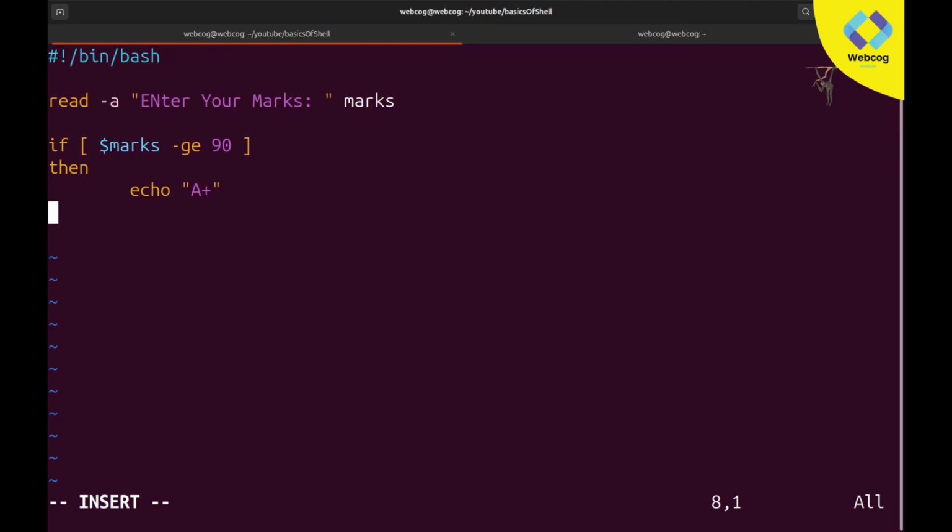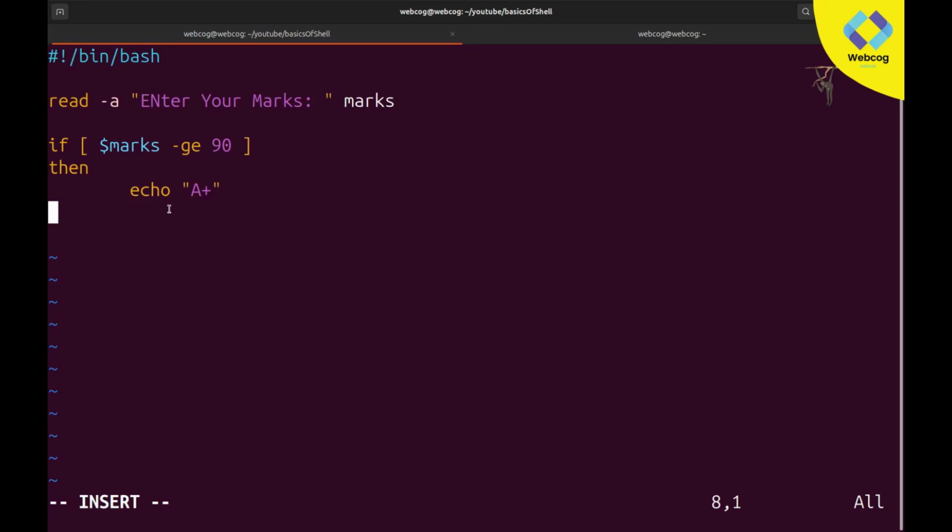So here I want to make one more condition. If this condition is true, meaning user marks are greater than 90, then it will simply print A plus. If user marks are 80, then it will print A, and if it's less than 70, then B grade. I want this type of multiple grades. So now this is our first condition. Now I want to make the second condition.